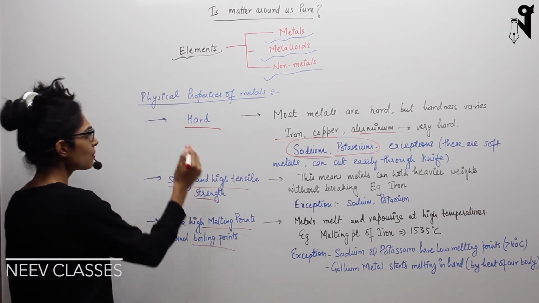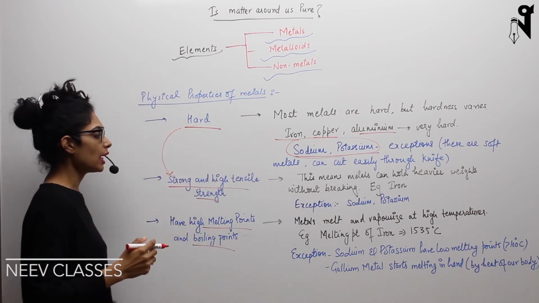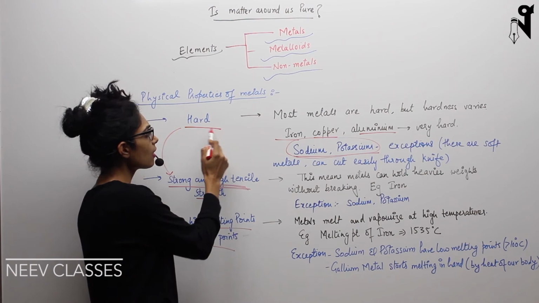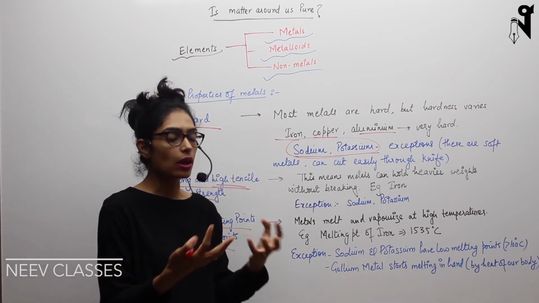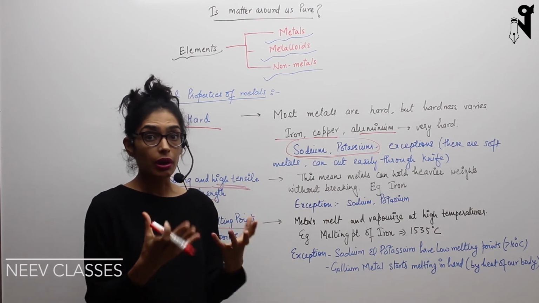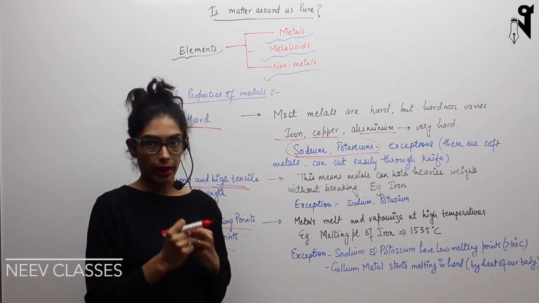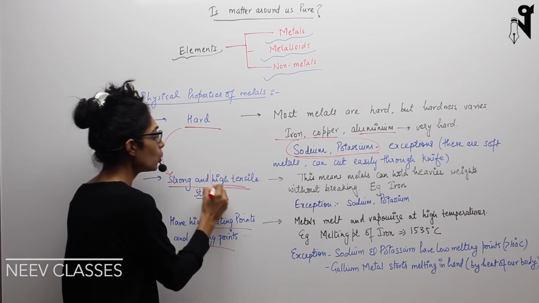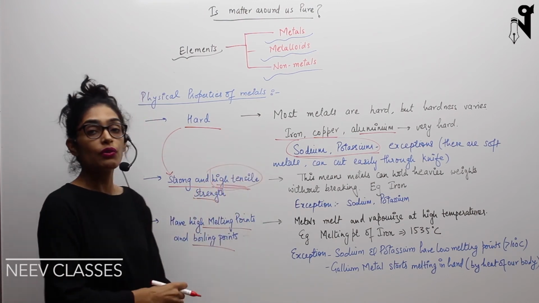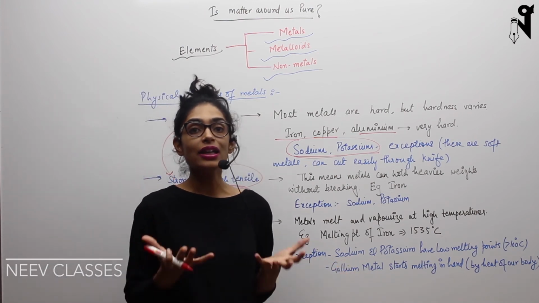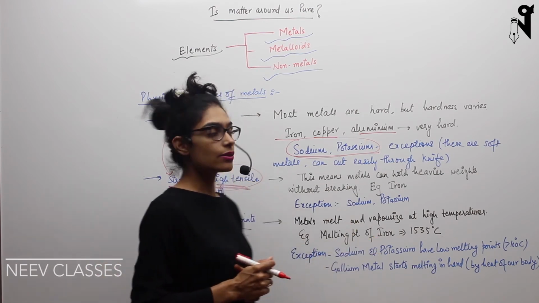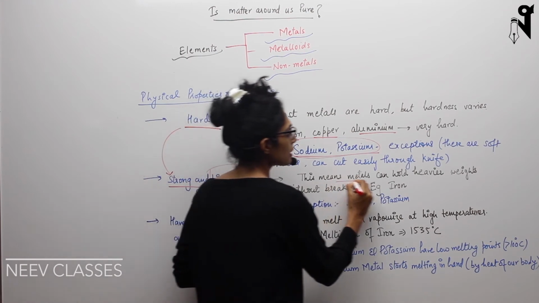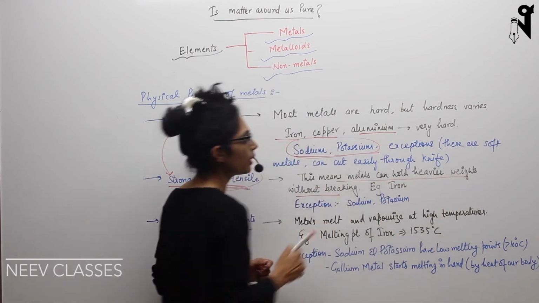Okay, very similar to this is the next property, that is high tensile strength. So these are hard, which means they cannot be broken so easily and do not break into pieces. They are not brittle, they have that strength, and when they have that strength, they have load bearing capacity also. What do we mean by load bearing? Basically, they can carry a lot of weight and hence will not break down. That is exactly what tensile strength means: metals can hold heavier weights without breaking.